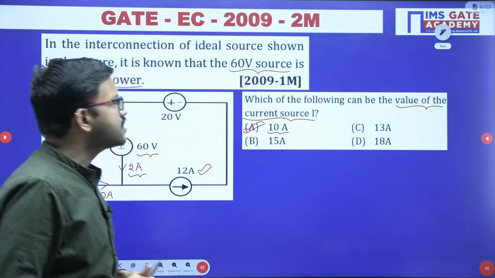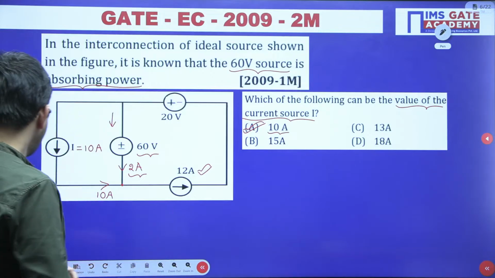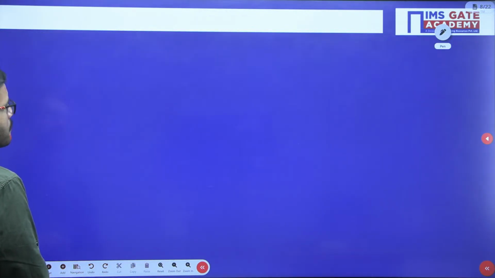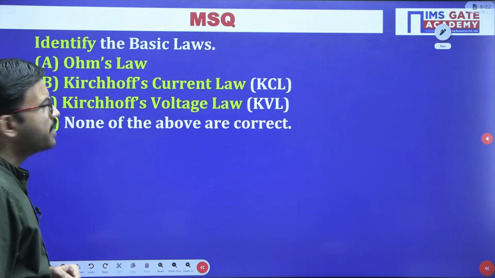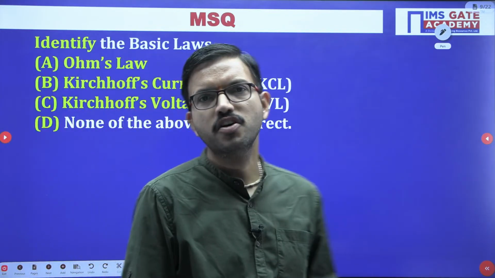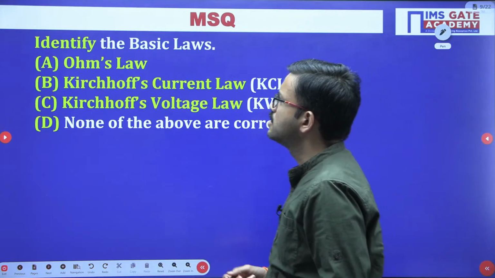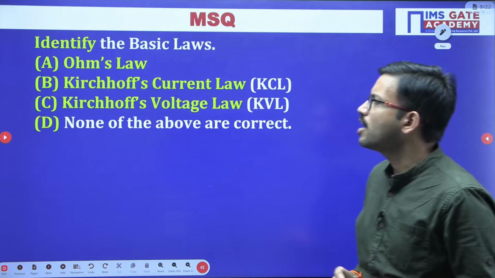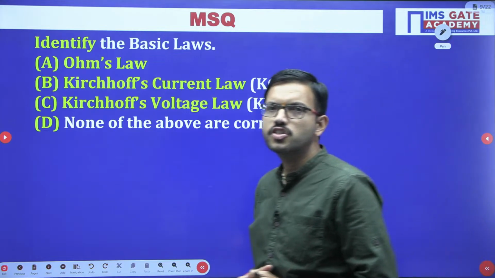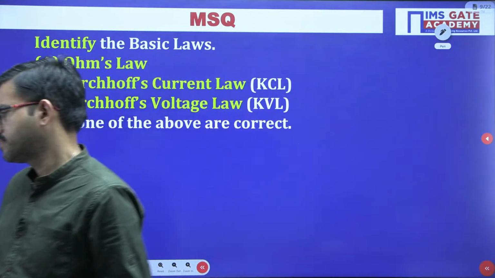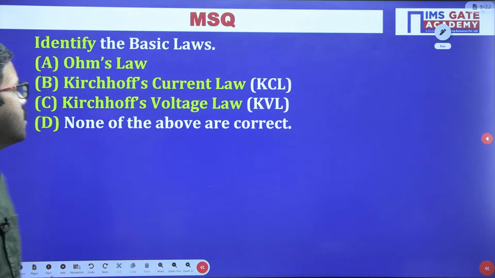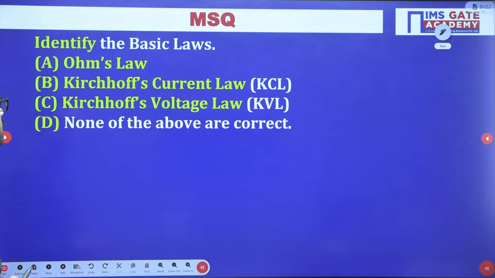So with this understanding, now let us proceed to today's main topic, that is basic laws. For the timing, I have framed this question as an MSQ. All of you give it a try: among the 4 choices, which are correct? Identify the basic laws. Option A, Ohm's law.